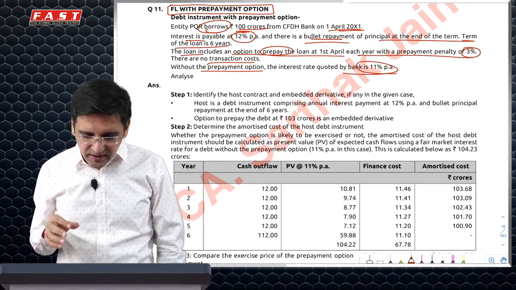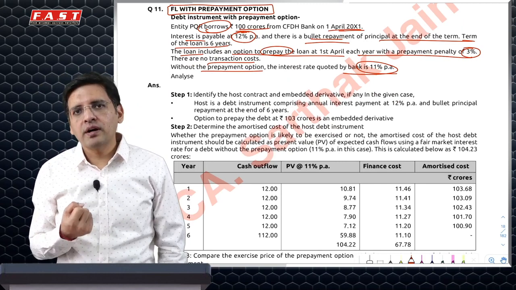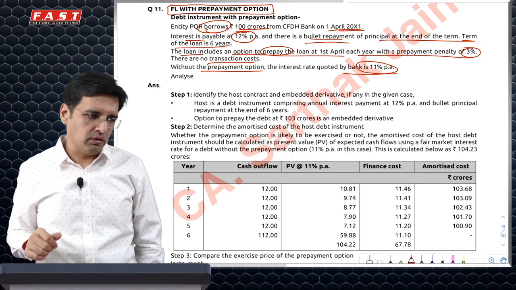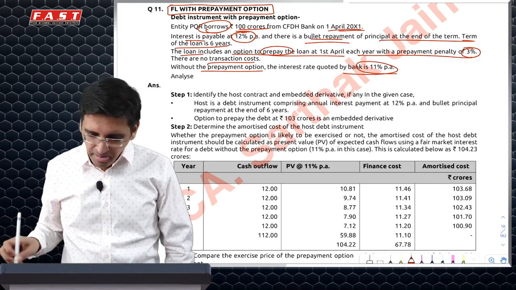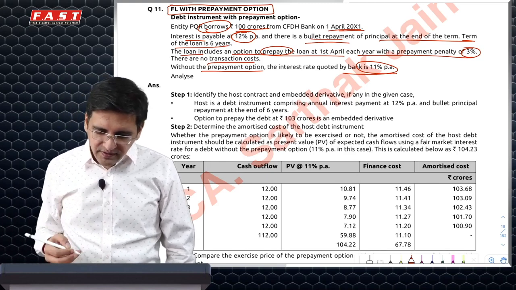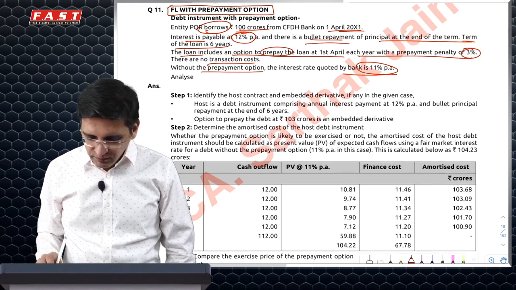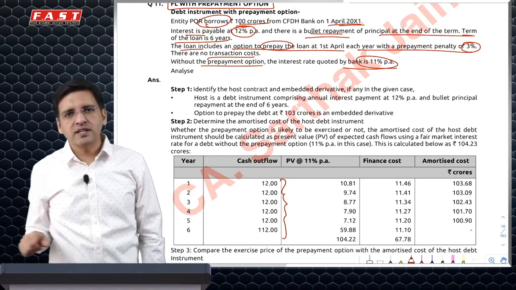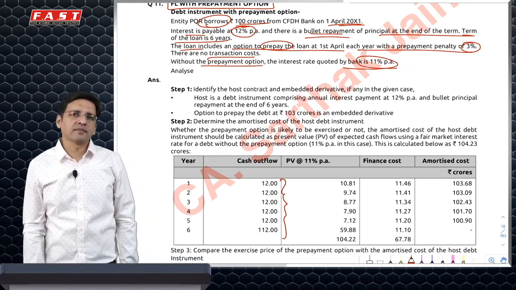So what the standard says is, first let's see whether we have to do split accounting or not, as in segregate the derivative and the loan component or not. Then we'll decide further. For that, let's see what your actual cash outflows are. My actual cash outflows are going to be 12, 12, 12, 12, 12 for 6 years and 100 at the end of the last year.